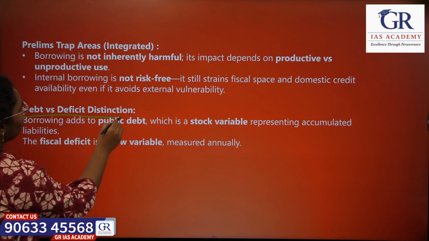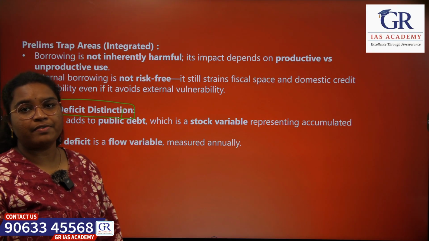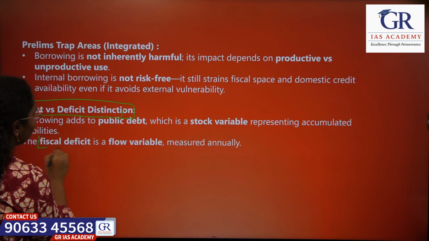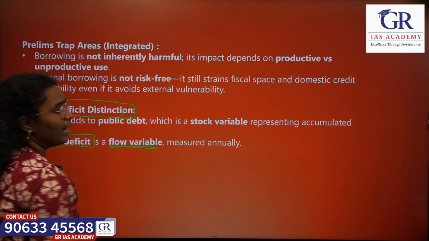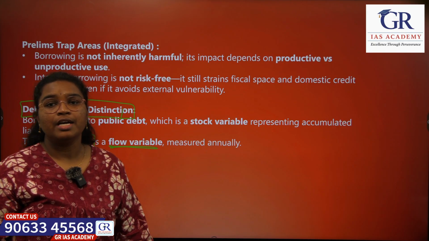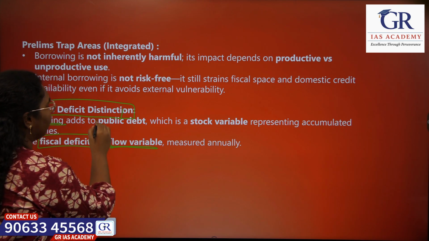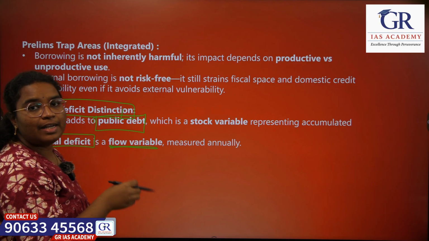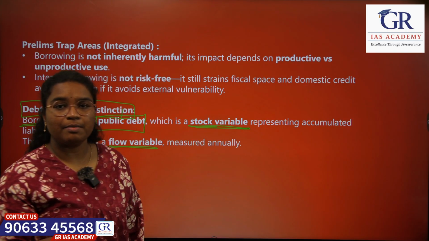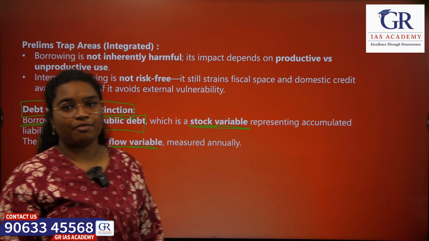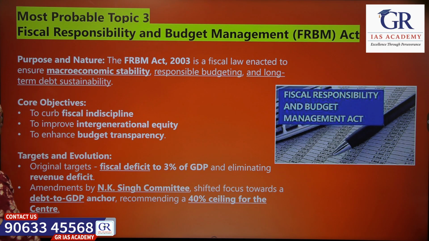And if we see the difference between debt and deficit, the fiscal deficit occurs when there is a mismatch between expenditure and revenues. This fiscal deficit is measured over a period of time, hence it is a flow variable. To address the deficit, the government borrows money, and if the government keeps on borrowing, it adds to the debt, that is the public debt. The public debt is measured at a point of time, hence it is a stock variable. So the public debt is nothing but the accumulated borrowings over a period of time. So that's all about government borrowing.